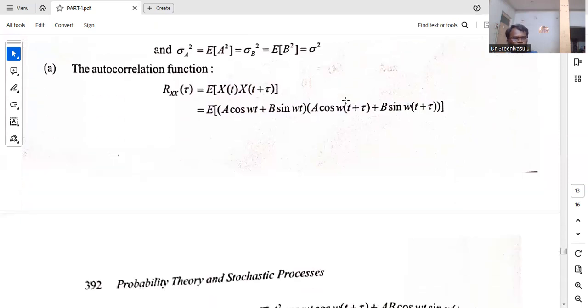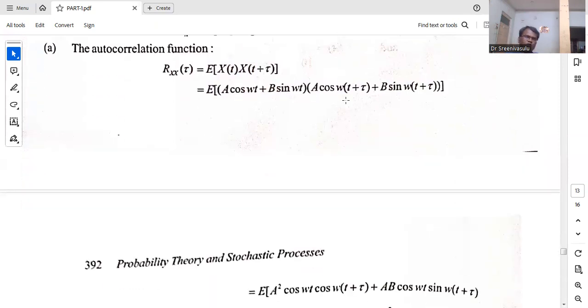Now, first of all, you calculate the autocorrelation function. We know the formula for the autocorrelation function. Rxx of tau is equal to the expected value of x of t into x of t plus tau.